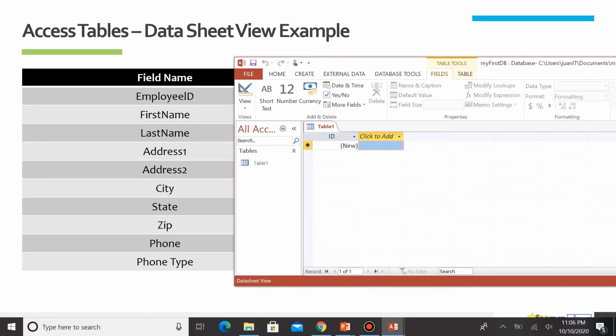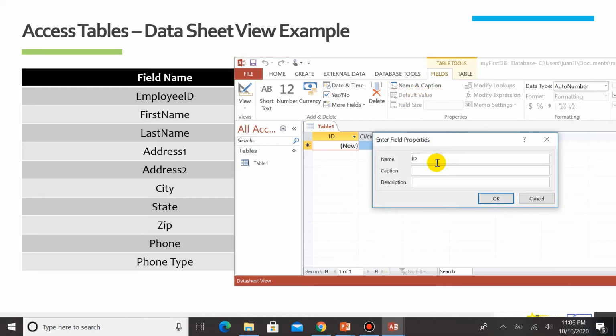So we could go ahead and click on Name and Caption. Highlight the ID, select Name and Caption. So let's click on this one. All right, so that is employee ID.